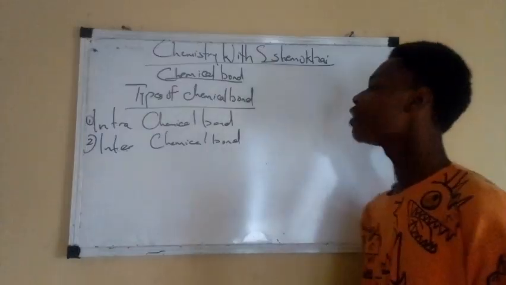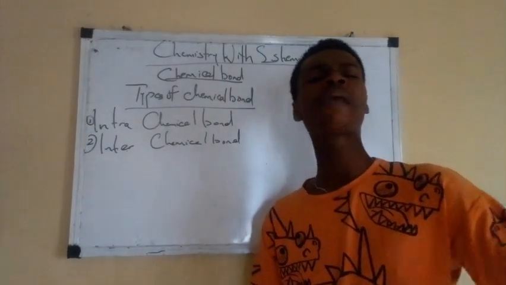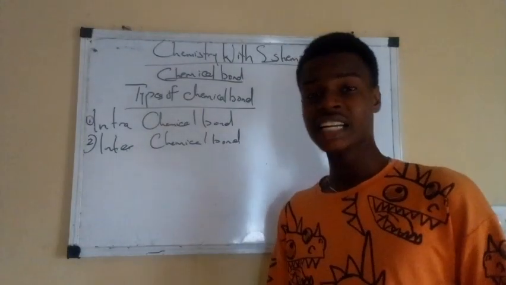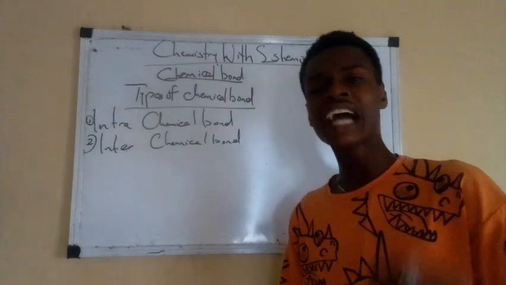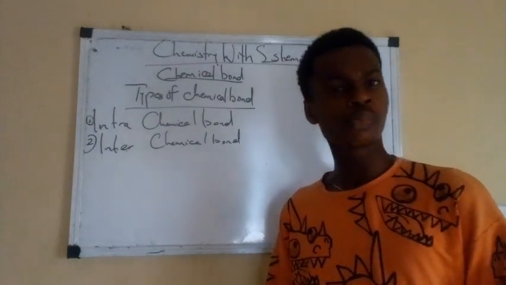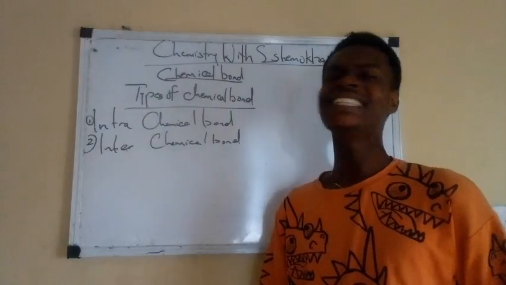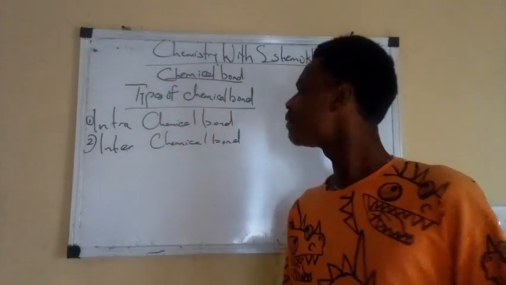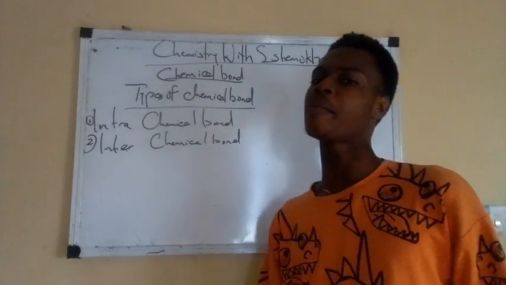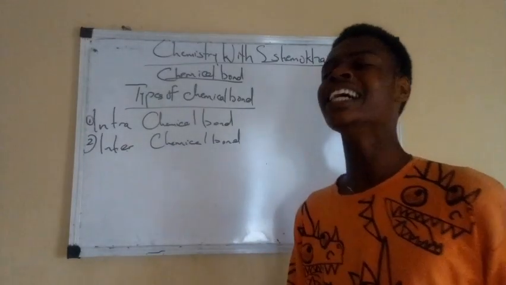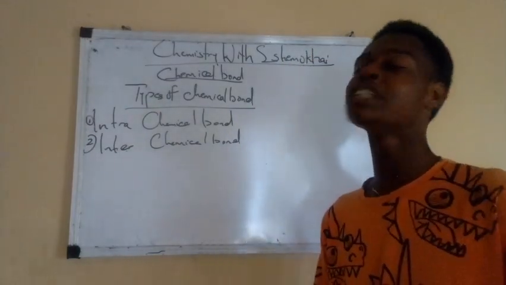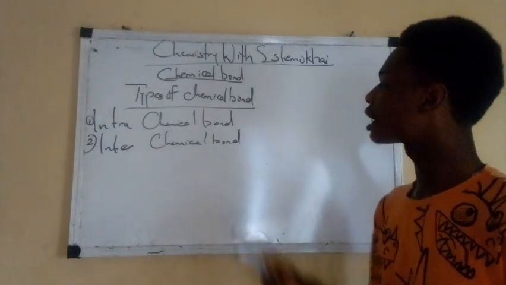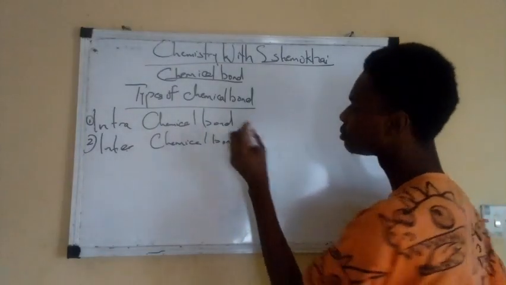Are you getting me now? Now let's talk about intra-chemical bond. Intra-chemical bond, this is a force of attraction that exists between chemical species that are responsible for their chemical properties. I repeat, any force of attraction that exists between chemical species and is responsible for their chemical properties is what we call intrachemical bond.